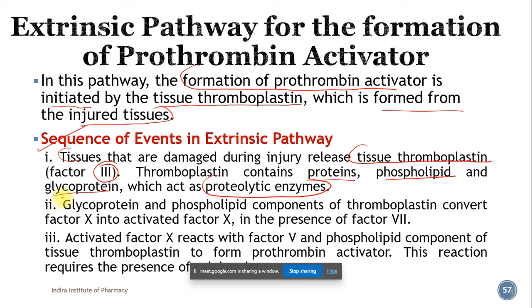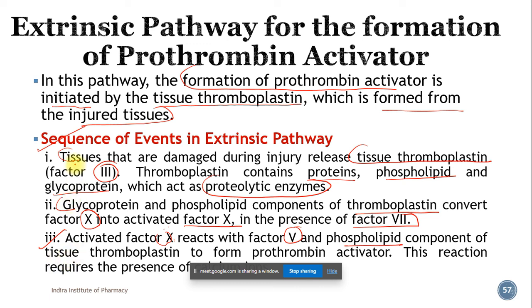Okay, so the glycoprotein and the phospholipid component of the thromboplastin convert factor 10 into activated factor 10 in presence of factor 7. Okay, so this activated factor 10 reacts with factor 5 and the phospholipid. This step 3 is similar or same as that of the intrinsic pathway.